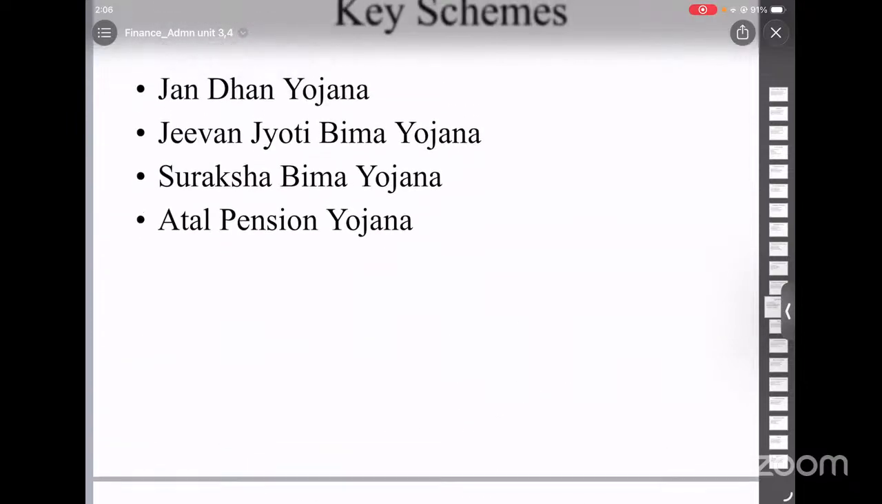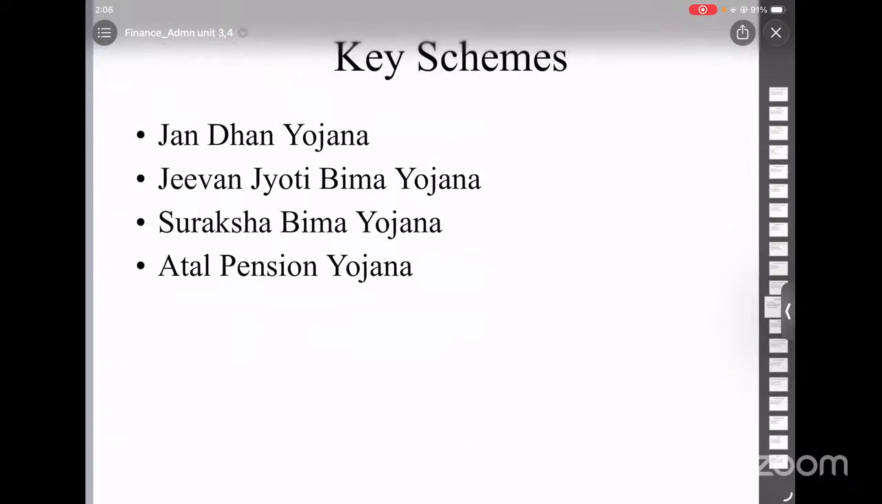It also supports institutions like RBI, Reserve Bank of India, National Bank for Agriculture and Rural Development, and Small Industries Development Bank of India. It monitors public sector banks and insurance companies. It also works with regulatory bodies. And overall, this department ensures financial stability and inclusion.